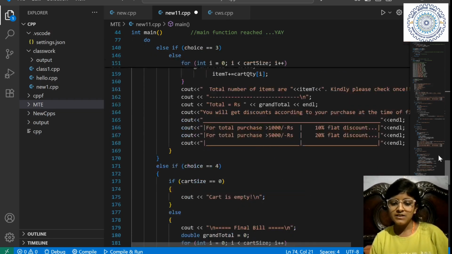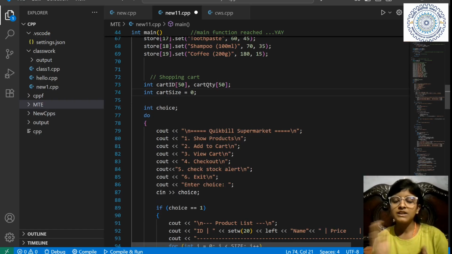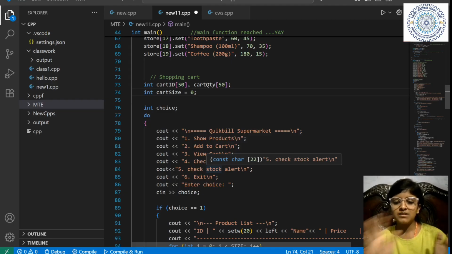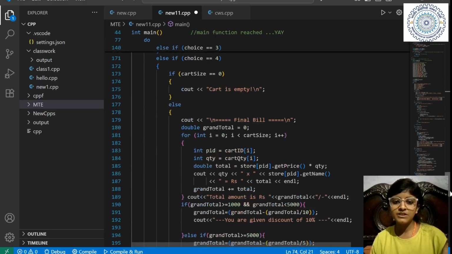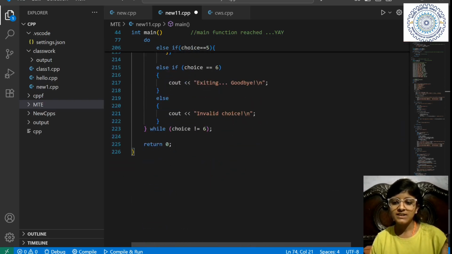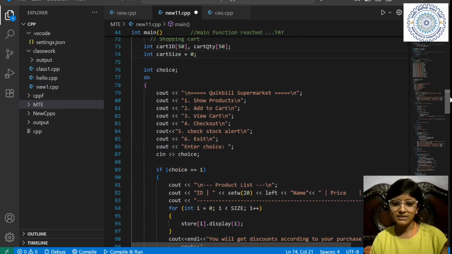Otherwise, we will continue the loop. Because customers are coming one after the other, so one is over, then another, and again show the same things, same cart, same product, same bill, the bill price. Okay. So if the choice is not 6, then do these things.